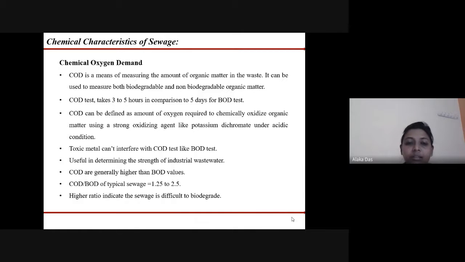COD is defined as the amount of oxygen that is required to chemically oxidize organic matter using a strong oxidizing agent like potassium dichromate under acidic conditions. Toxic metals do not interfere with the COD test, whereas they cause interference in the BOD test, and it is also useful in determining the strength of industrial wastewater. COD values are generally higher than BOD values. The COD by BOD ratio of typical sewage lies between 1.25 to 2.5, and a higher ratio indicates the sewage is difficult to biodegrade.